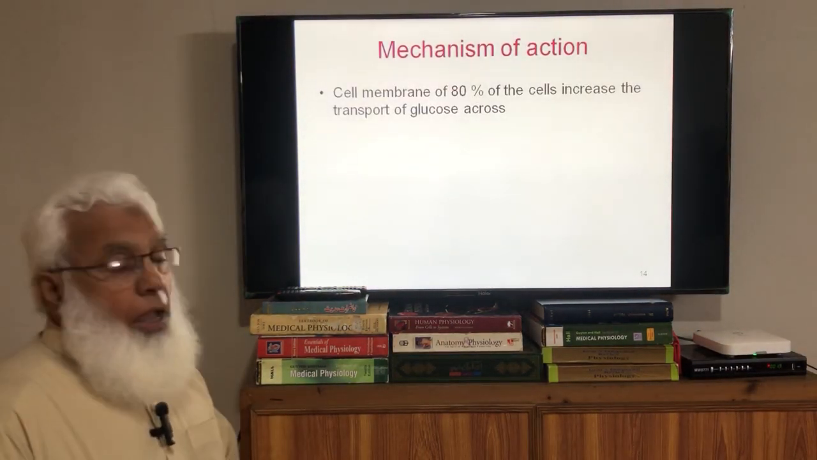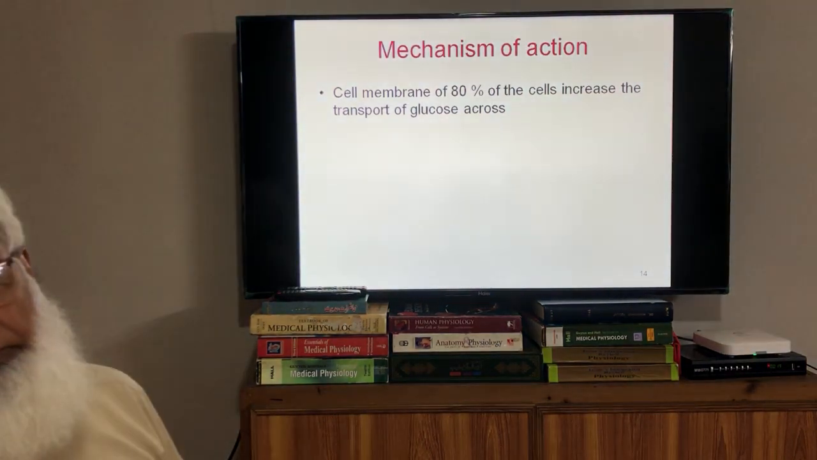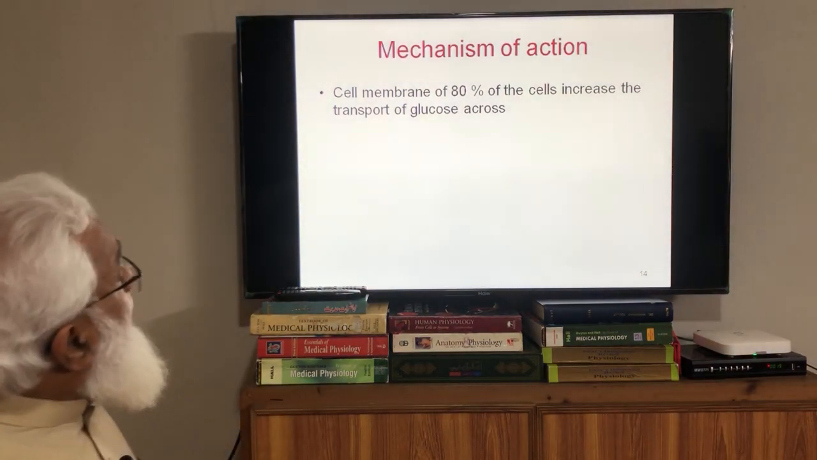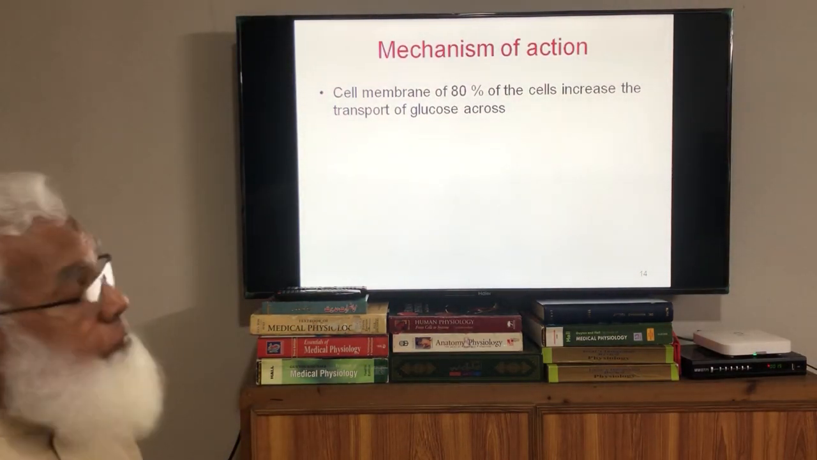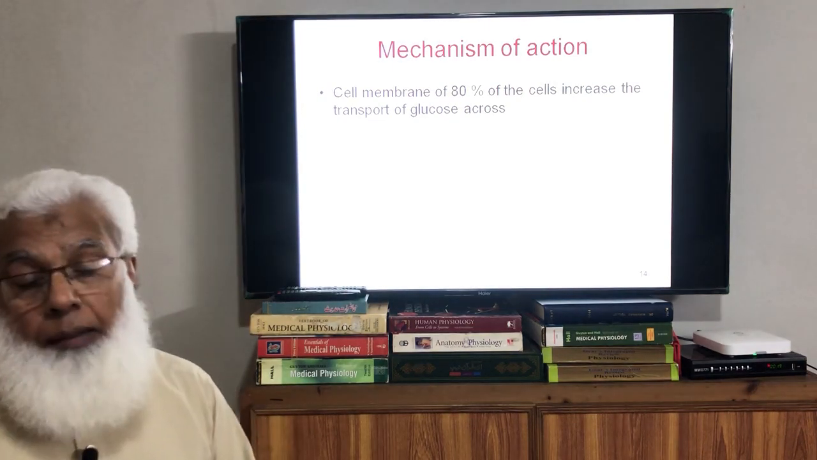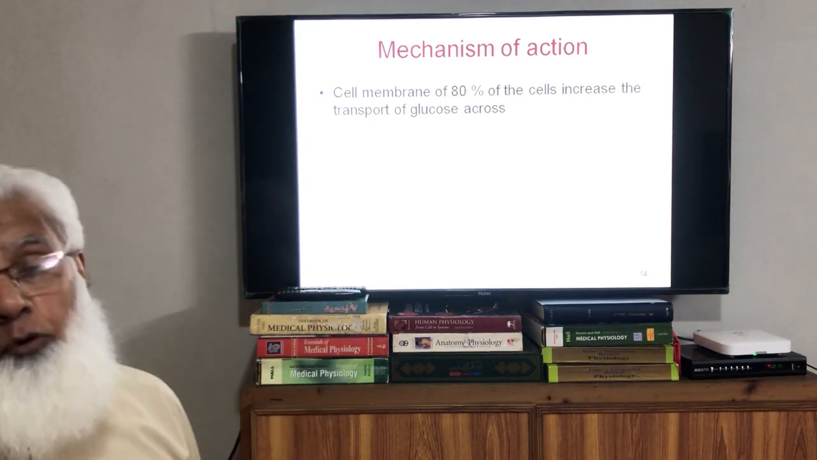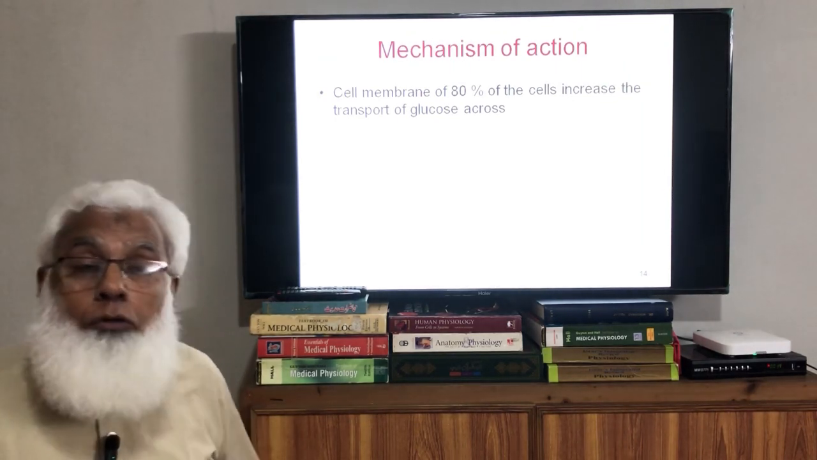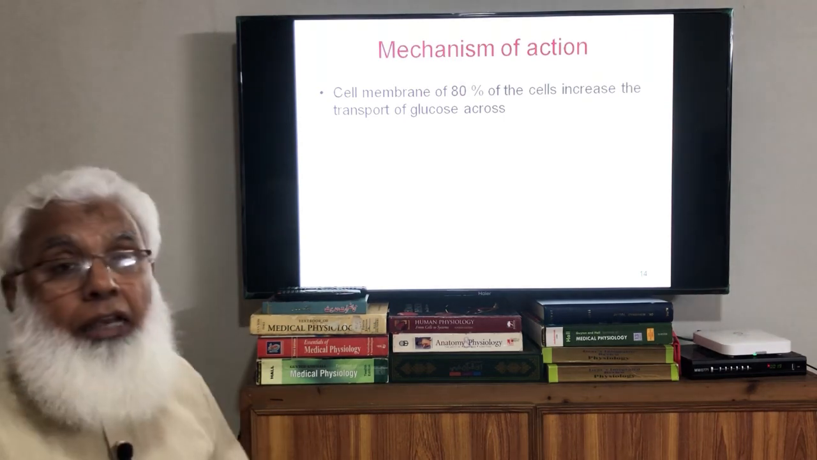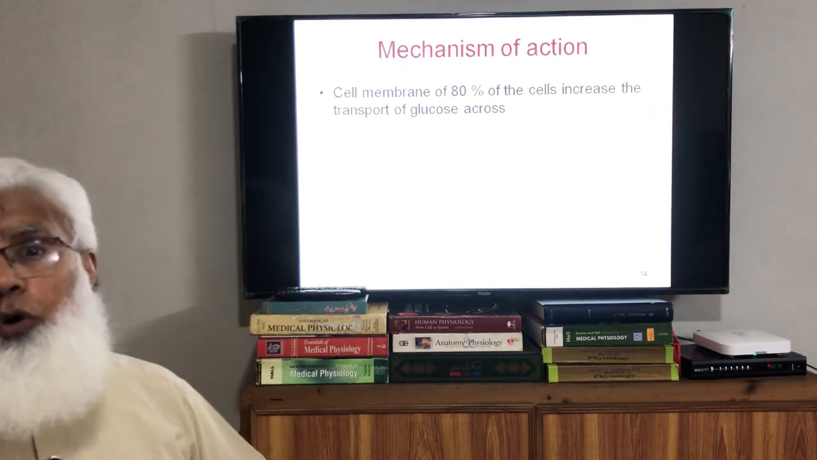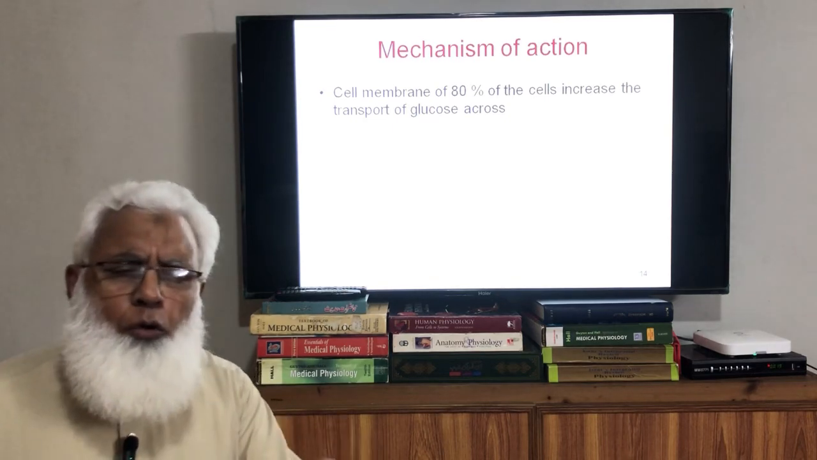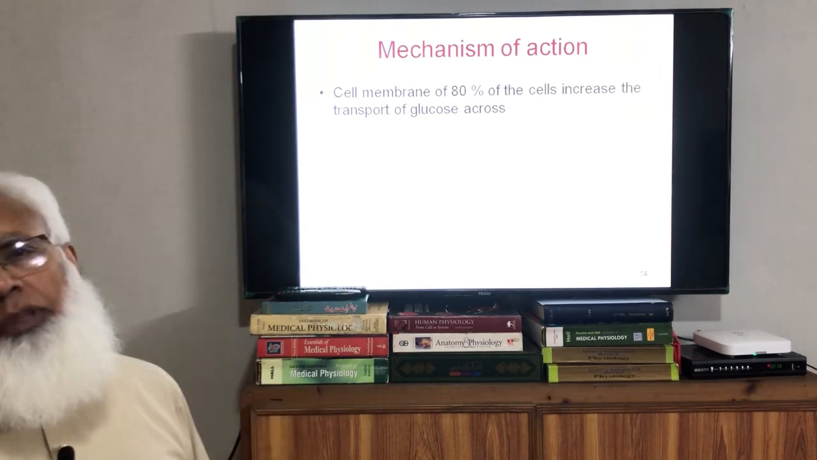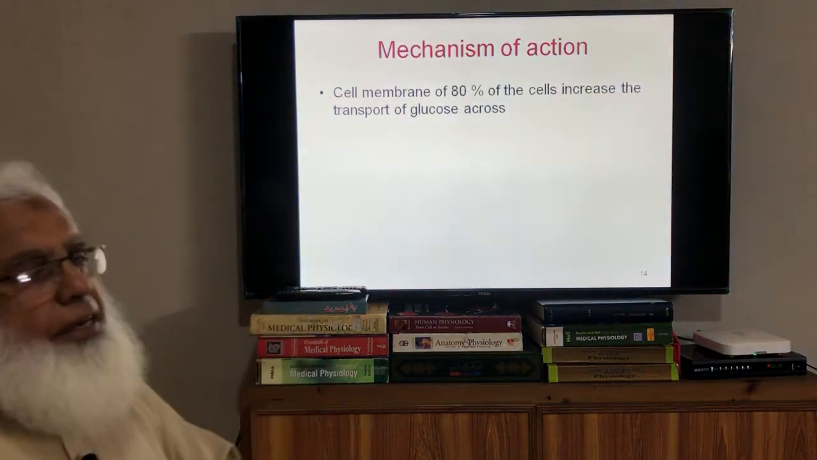The cell membrane of most cells requires insulin for the transport of glucose. Insulin causes more transport of glucose into 80% of the cells. About 40% of our body mass is muscle, and then there are adipose cells; they are impermeable to glucose without insulin. Without insulin, not even one molecule of glucose can go into the muscle, and one molecule cannot go into the adipose tissue. Insulin is required. We will see this further in the diagram.